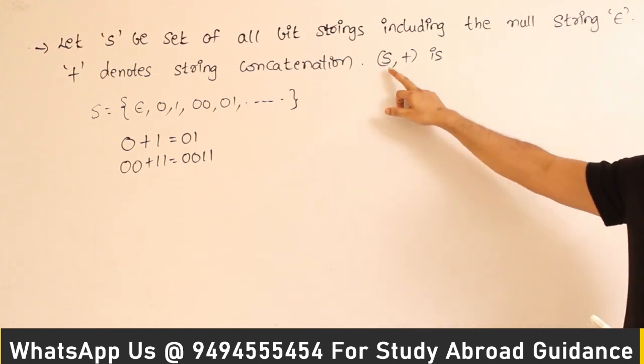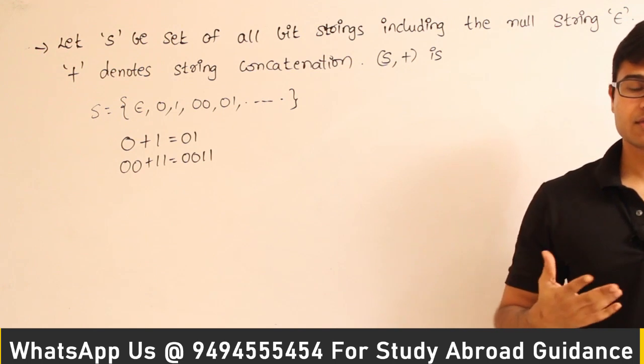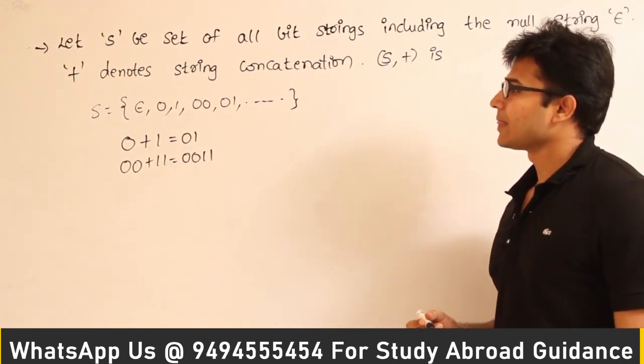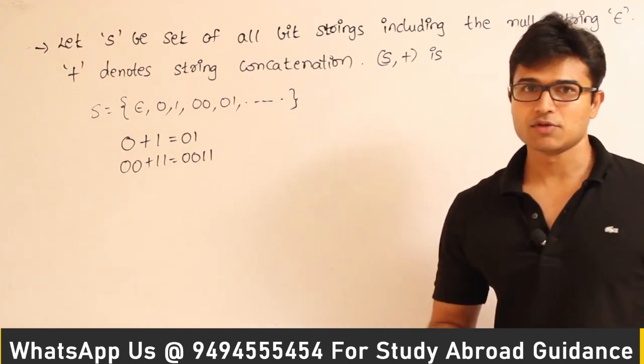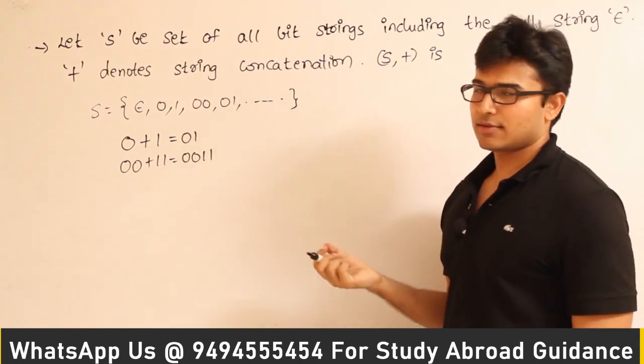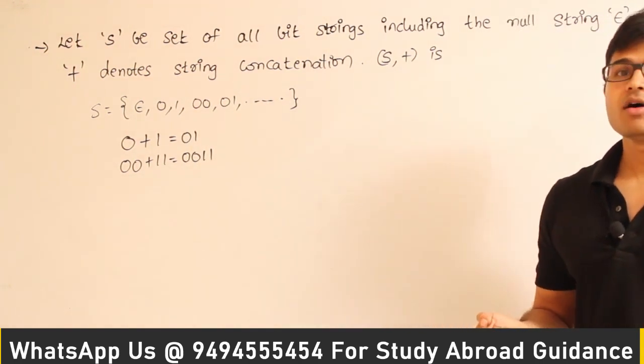Then what can you say about S comma plus? Is it going to be a group or monoid or semi-group? So first of all, let's see whether it is closed or not, which means algebraic structure or not. If I take any two strings from S and concatenate them, will I get a string which is present in S? Of course I get it.